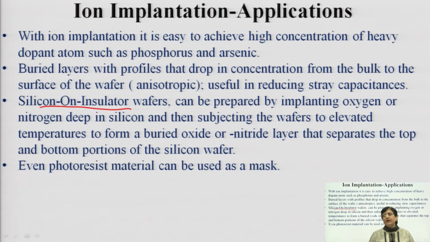They can be prepared by implanting oxygen or nitrogen deep in the silicon and then subjecting the wafer to an elevated temperature to form the buried oxide or nitride layer that separates the top from the bottom portion of the silicon wafer. Even photoresist material, I told you just now, can be used.